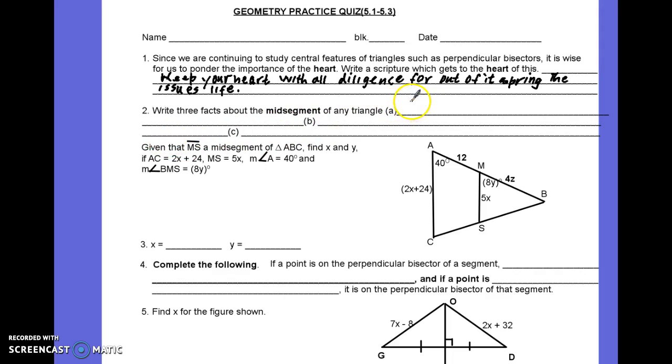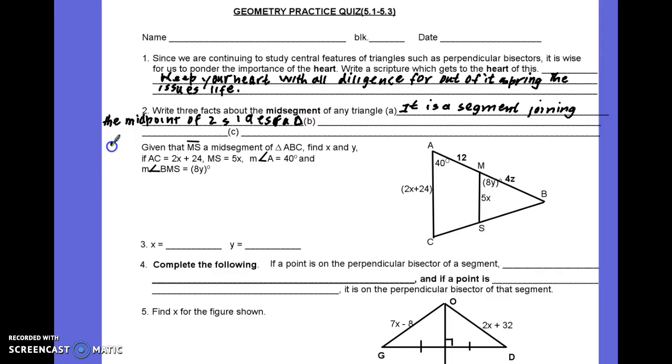So the first one I told you about was that it is a segment joining the midpoint of 2 sides of a triangle.